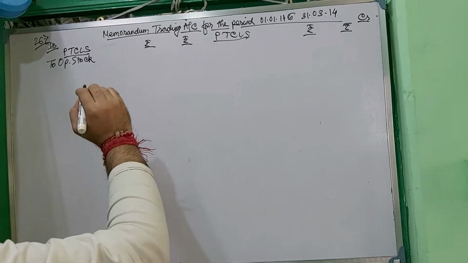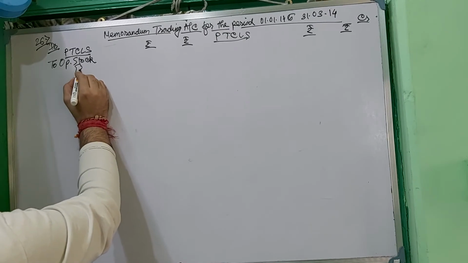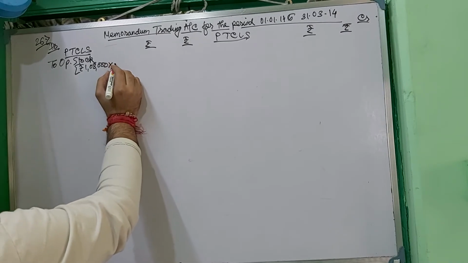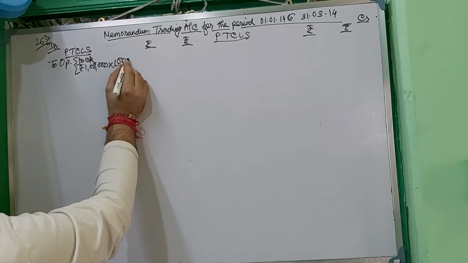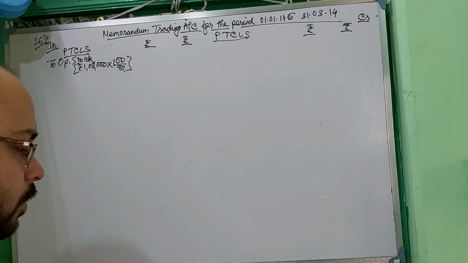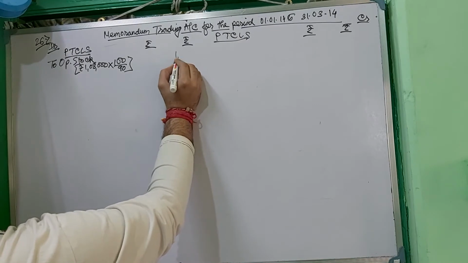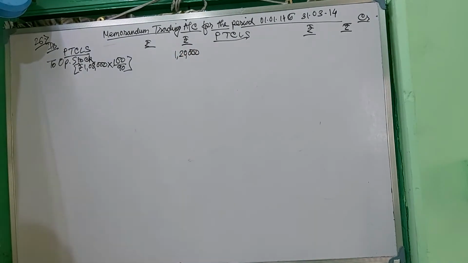So the actual stock, how you can calculate: 10% lower value has been provided over here, so you have to calculate the actual value. You have to calculate the 100% value on the lower 10% value, which is 1,08,000 into 100 divided by 90. You will get 1,20,000 as the opening stock, right?